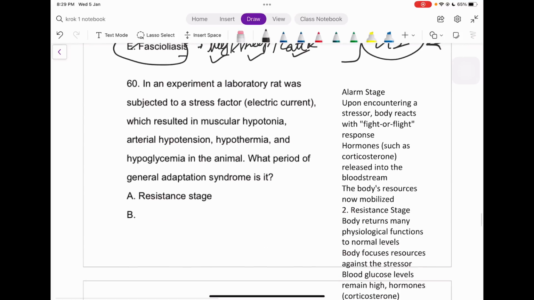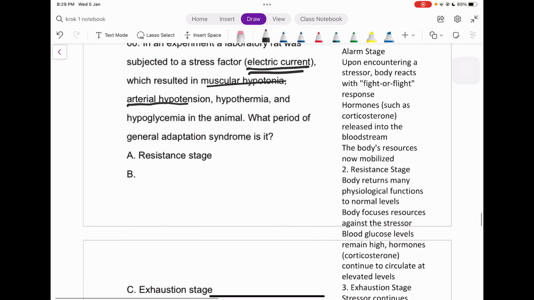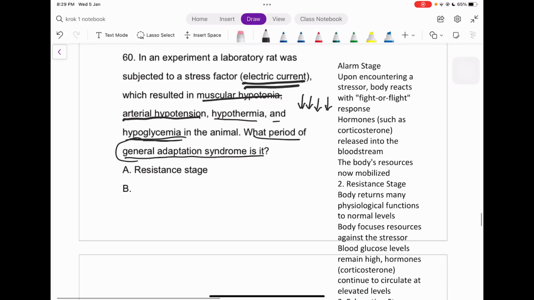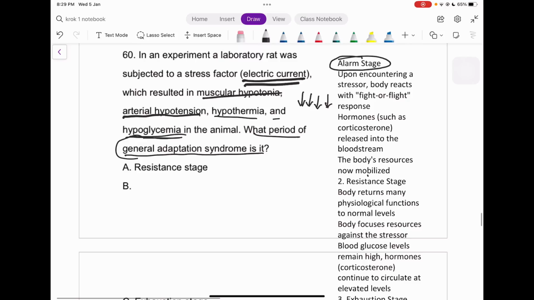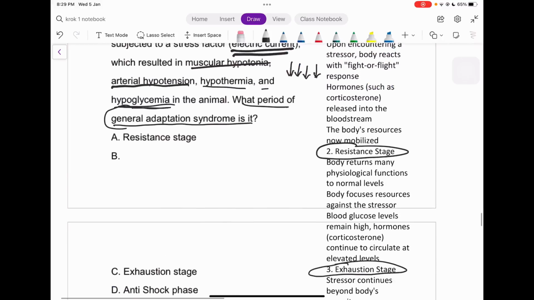In an experimental laboratory, a rat was subjected to a stress factor, that is electric current in this case, which resulted in muscular hypotonia, arterial hypotension, okay, so everything is decreasing now. Hypothermia, oh my god, and hypoglycemia in the animal, right? So what period of the general adaptation syndrome is it? I just mentioned the general adaptation syndrome's phases: first of all, the alarm stage, the second is the resistance stage, and the third is the exhaustion stage, right? So what happens here?